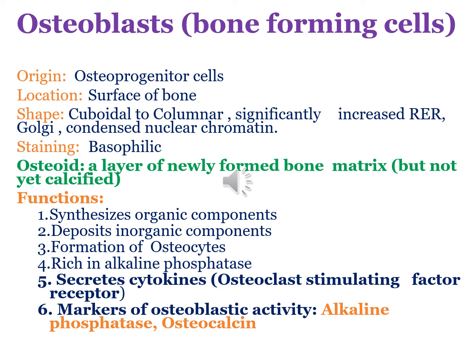So when they are highly engaged in the synthesis of the organic component, they have a columnar to cuboidal shape, and when they are done with the synthesizing activity, they lose their basophilia and become the bone lining cells. This was the other variety, bone lining cells. During matrix synthesis, osteoblasts have the ultrastructure of cells actively synthesizing proteins for secretion. Their matrix components are secreted at the cell surface in contact with the bone matrix. They form a layer of material known as osteoid. Osteoid is the newly formed bone matrix which is not yet calcified.